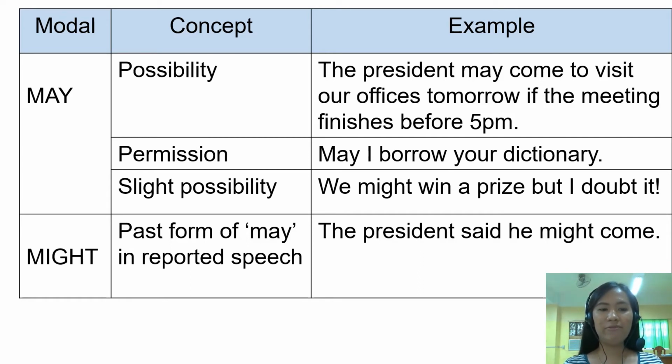And then the fourth modal that we have is the modal might. It means that it is a past form of may in reported speech. So we have here the sentence, the president said he might come. We use might for the past form of may. Understood?